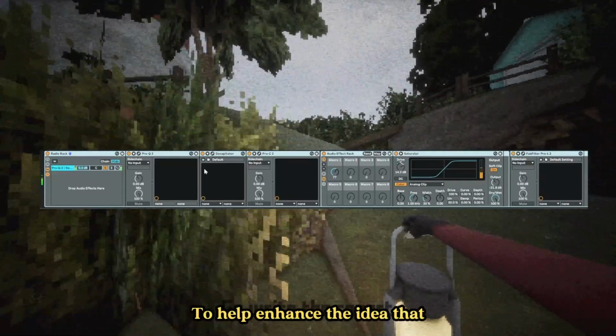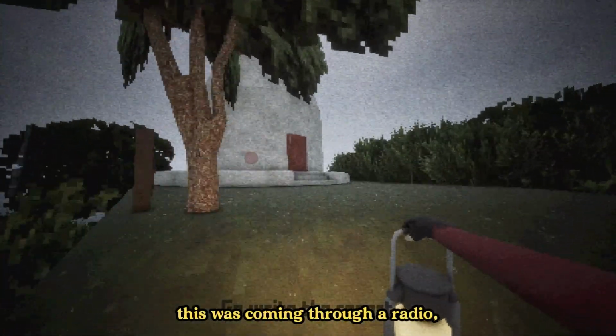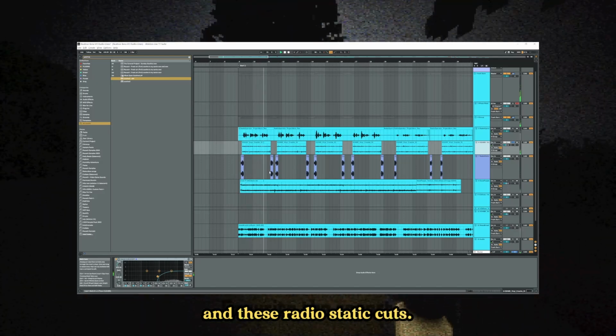To help enhance the idea that this was coming through a radio, I added some vinyl crackle and these radio static cuts.